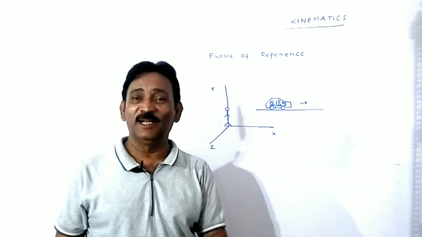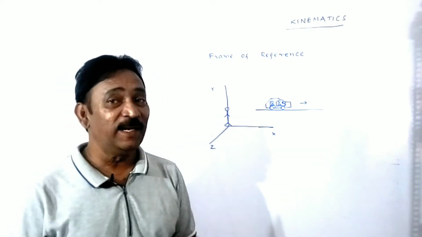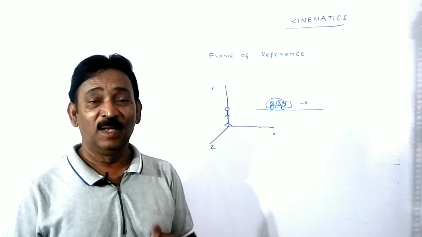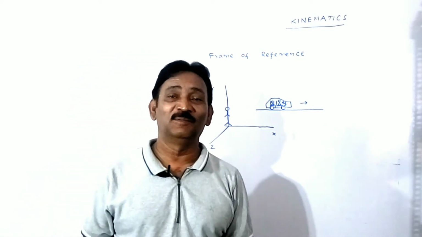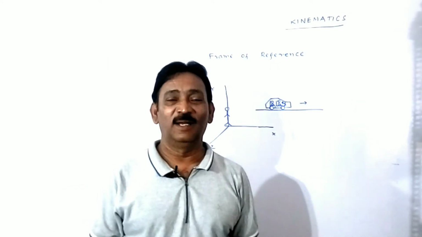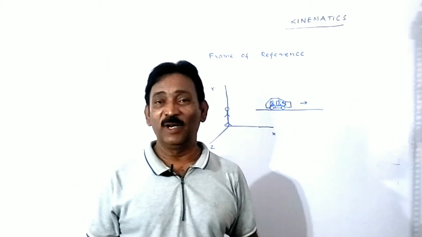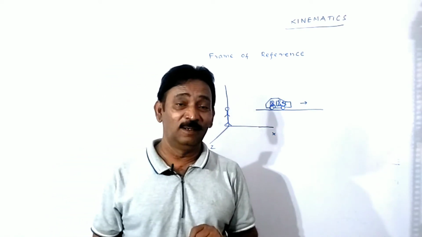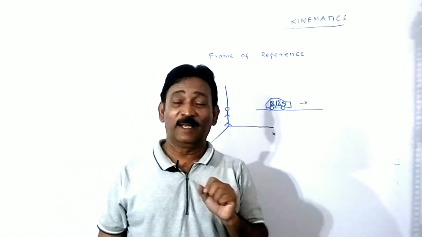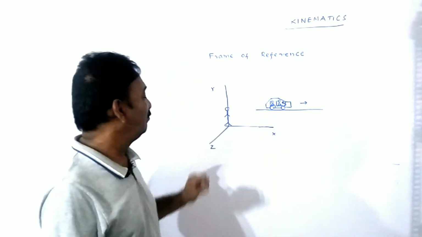It is the imaginary coordinate axis system in which the motion of the body can be observed.